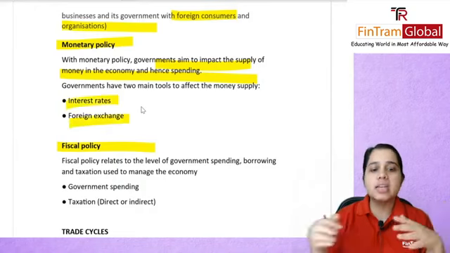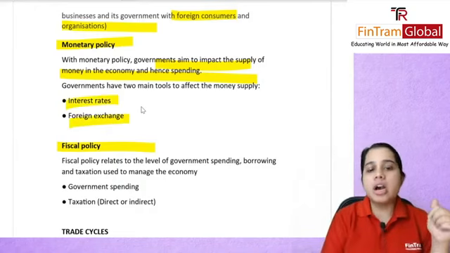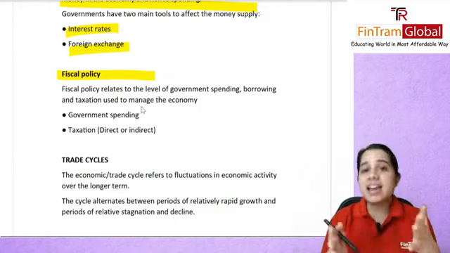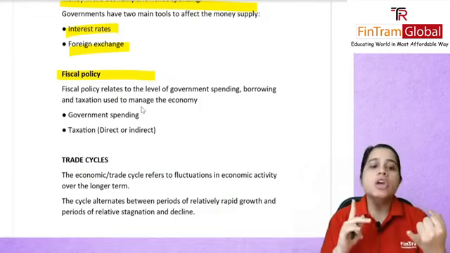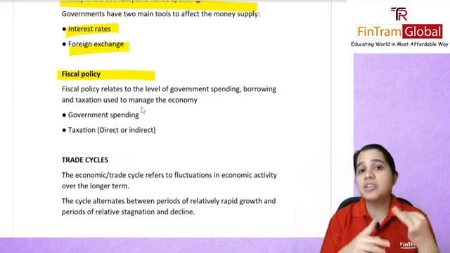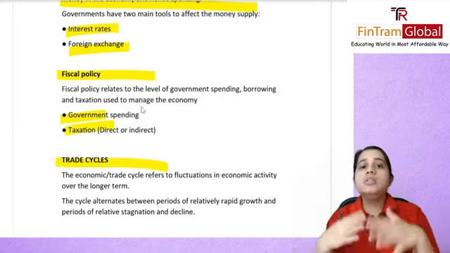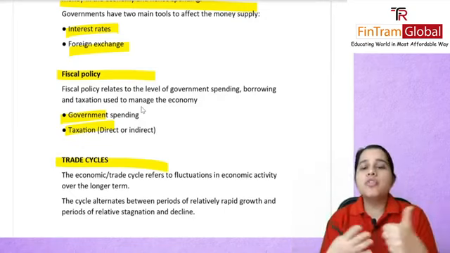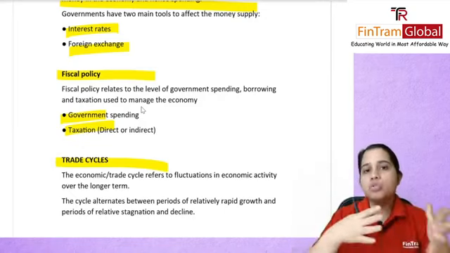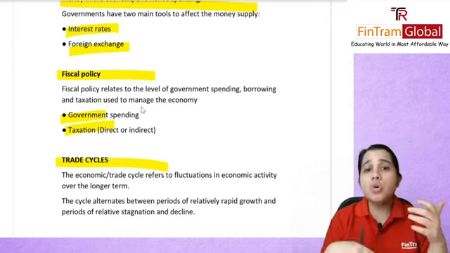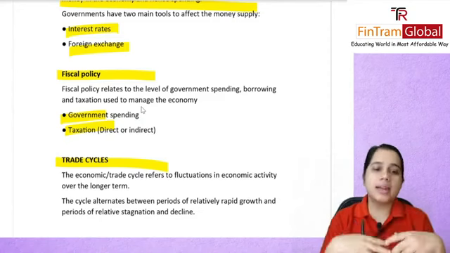And you have your fiscal policy. Here, it relates to the level of government spending, borrowing, and taxation which is used to manage the economy. So you have government spending and you have tax, your direct taxes or your indirect taxes. This is how the government can manipulate and see how the economy is doing by using taxation also. You could lower the level of taxes or you could increase them.